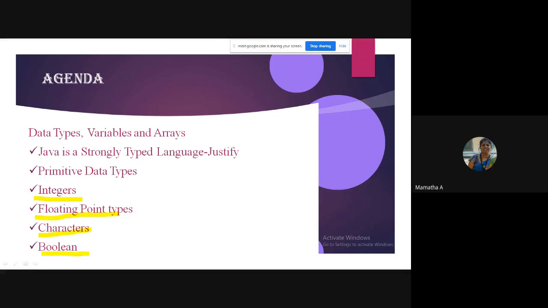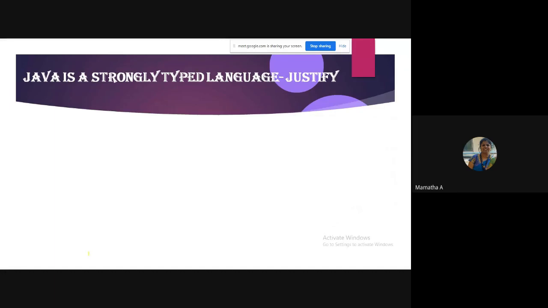Remember, Java has several features, out of which I will be dealing with one feature at a time, and at the end the consolidated one. Before we go for the primitive data types, let me tell you why Java is known as a strongly typed language. This is one of the questions asked: justify. How do I justify? Very simple.